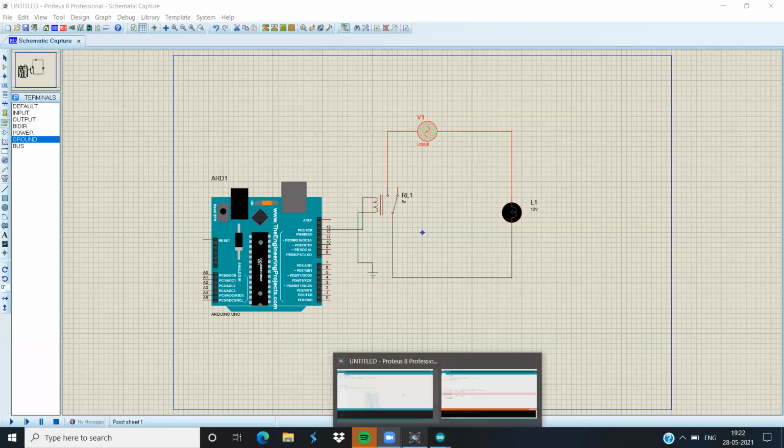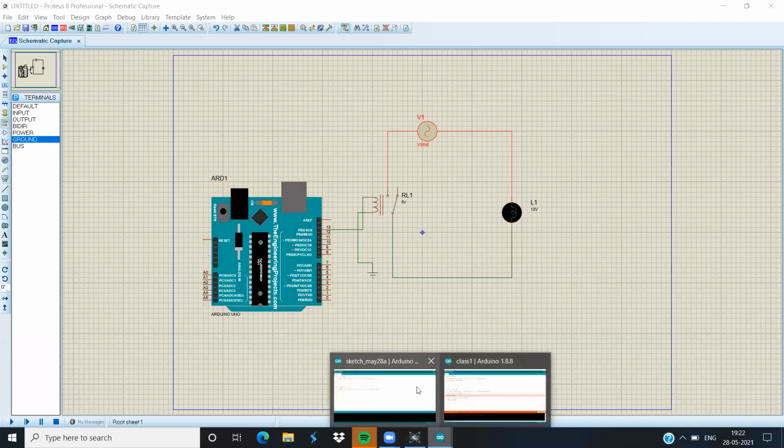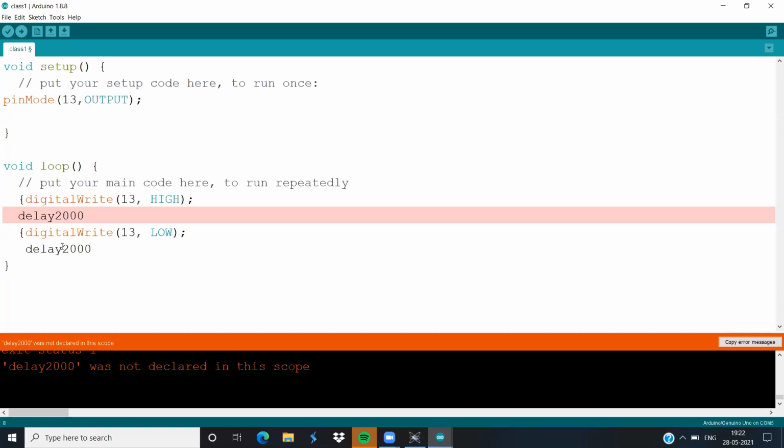Nawab, can you share your screen once? Brackets, delay with brackets. Delay is a function, so you have to use brackets.